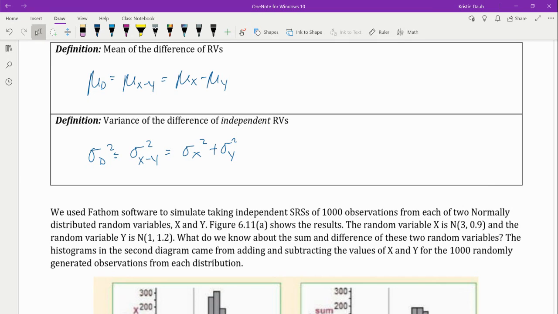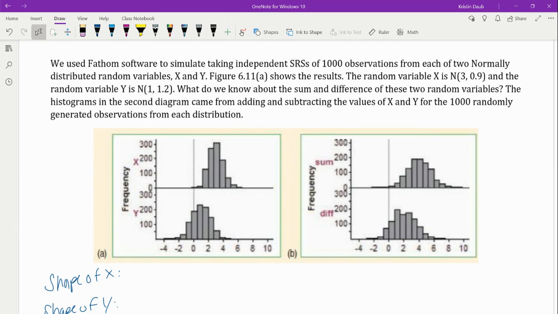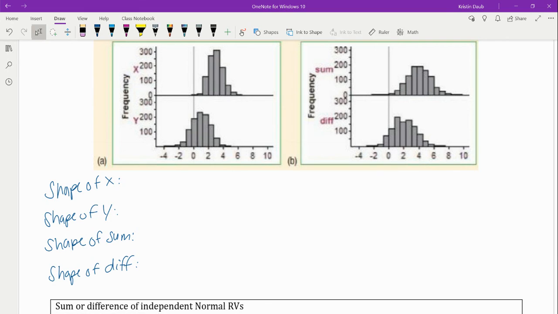I would like for you to consider one last thing today. I used Fathom software to simulate taking independent simple random samples of 1,000 observations from these two normally distributed random variables. Okay. So what I would like us to consider is the sum and the difference of the two random variables. And more specifically, I would like for us to consider their shape. That's all I want us to consider today. So please take a look at these graphs. Tell me the shape of X, the shape of Y, the shape of the sum, and the shape of the difference.